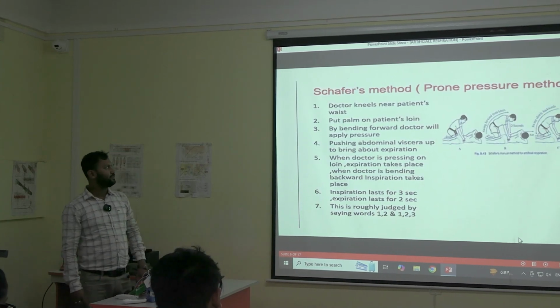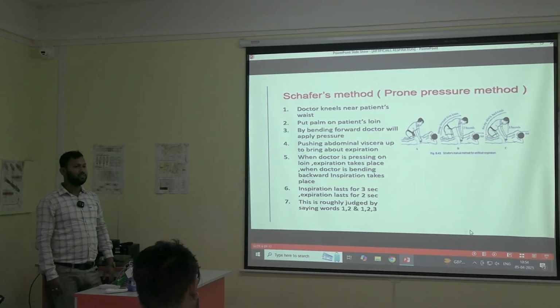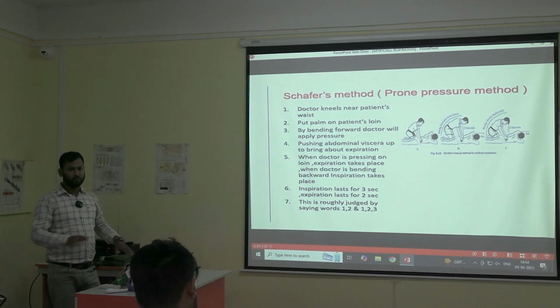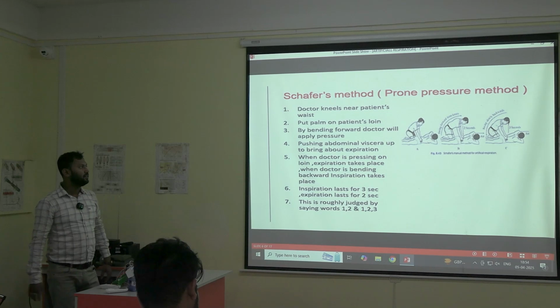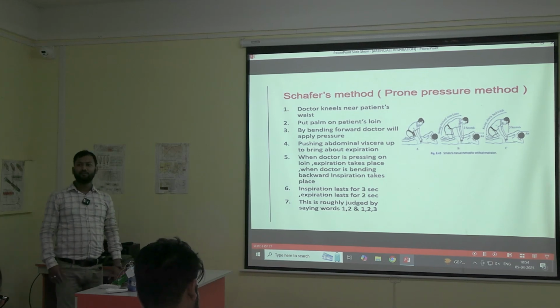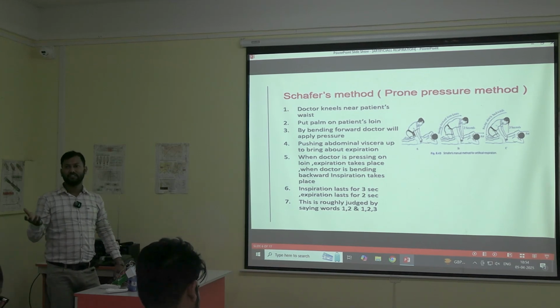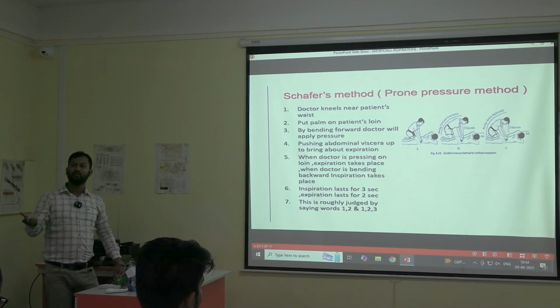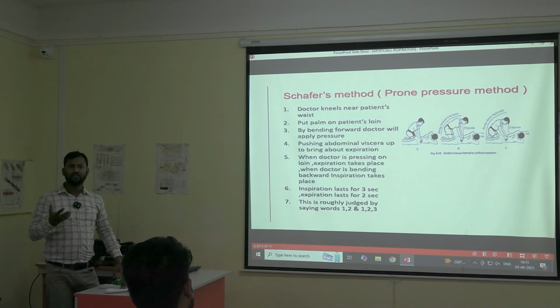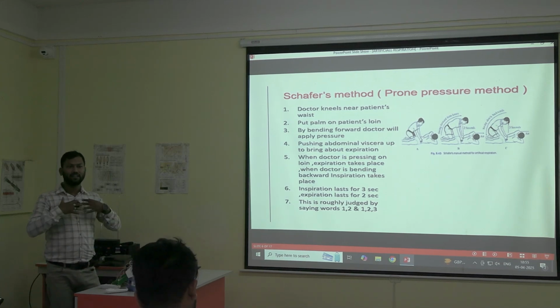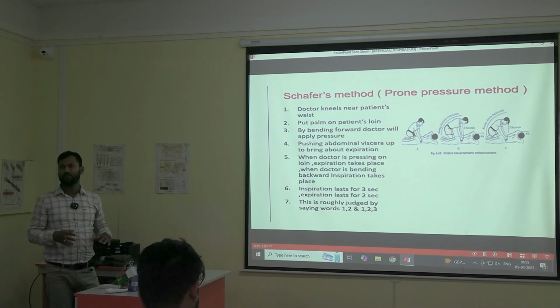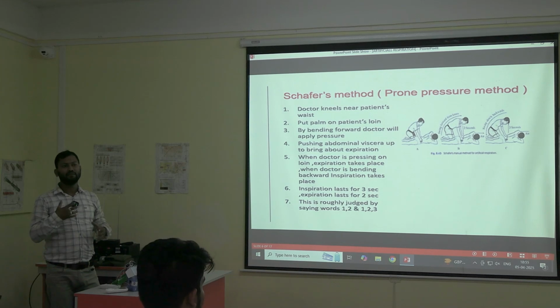Firstly, what is Schafer's method? In this method, the patient will be in prone position, not in supine position. Ideally, we will do this method if the person has drowned. In a drowning case, the patient will engulf a lot of water, and some of the water will go into his lungs. That will cause difficulty in his respiration, because there is already water inside his lungs. So his lungs cannot perform at optimum capacity. The person will either have difficulty in breathing, or he will completely stop breathing.